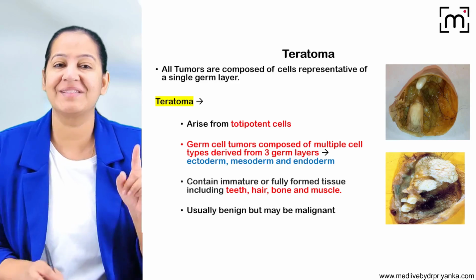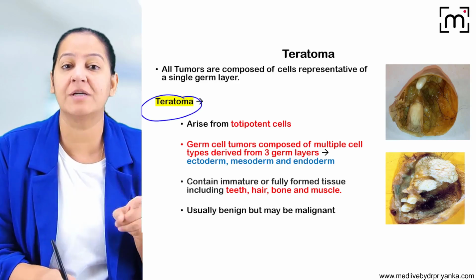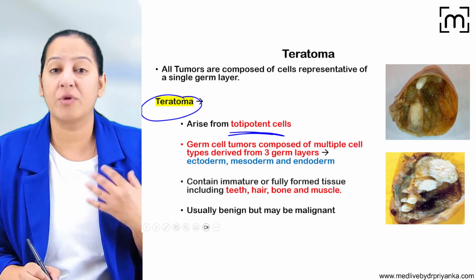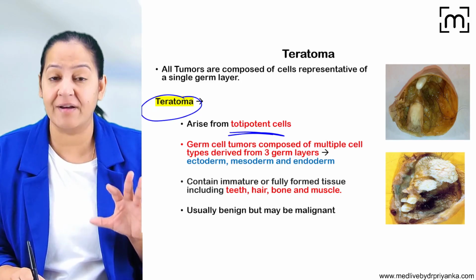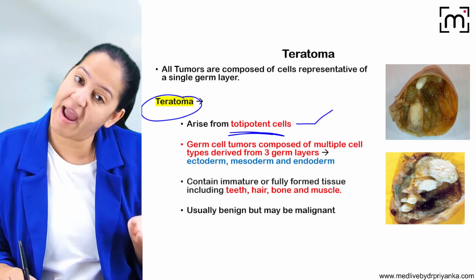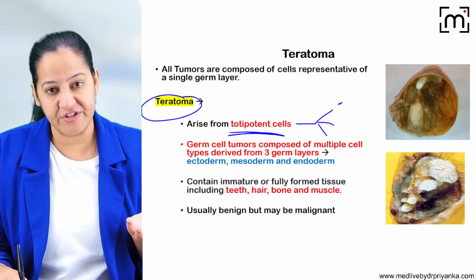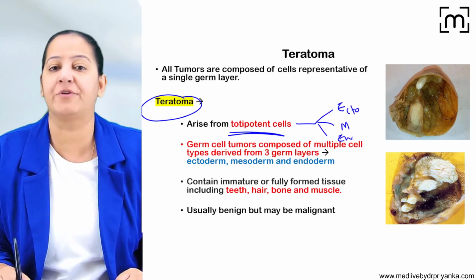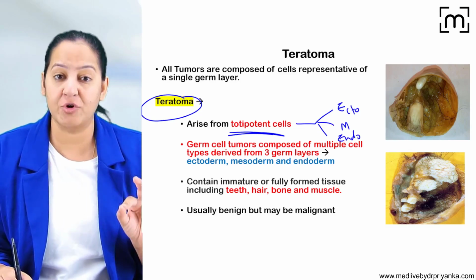But what are teratomas? Teratomas are tumors which arise from totipotent cells. What are totipotent cells? These are cells which can differentiate into any of the three germ cell layers. They can differentiate into ectoderm, mesoderm, and endoderm also. So basically, teratoma is a tumor.